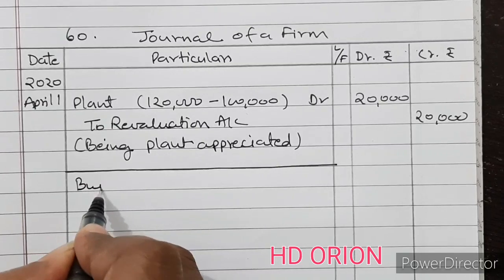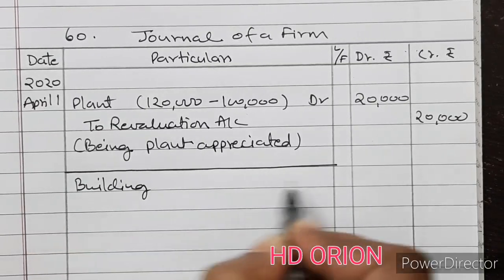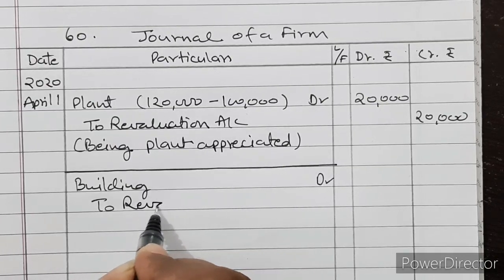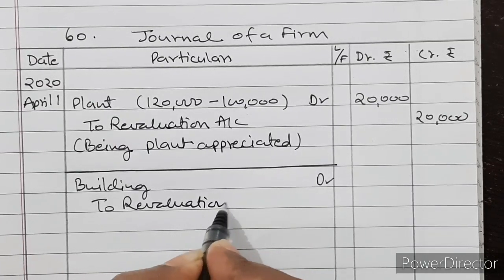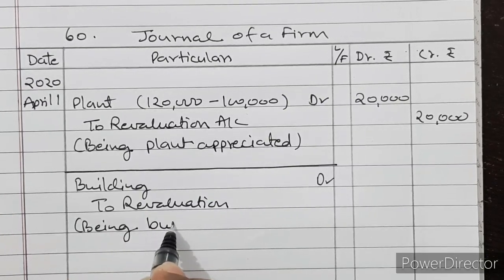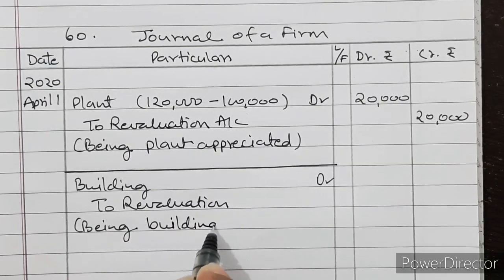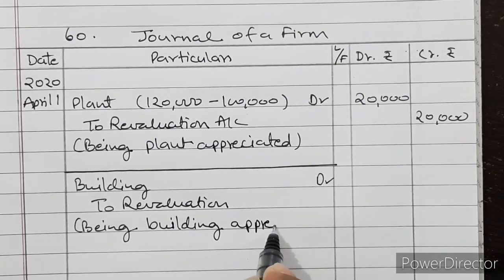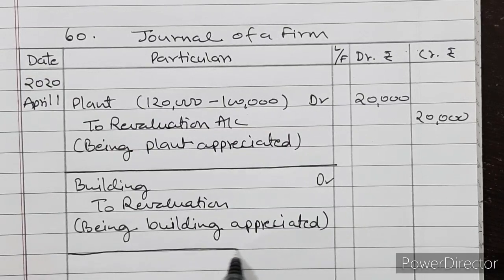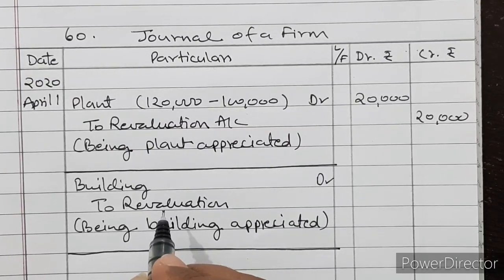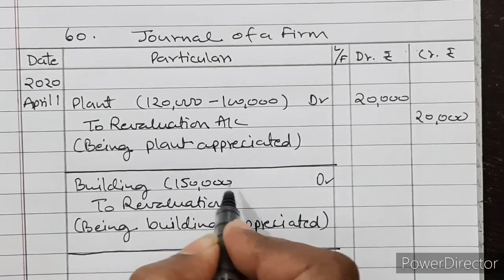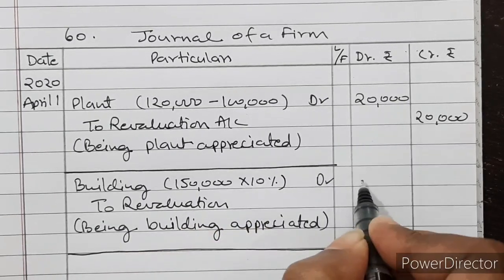So building account debited to revaluation account. Being building appreciated, then it is by 10% and building is 1,50,000. So 1,50,000's 10% is 15,000.